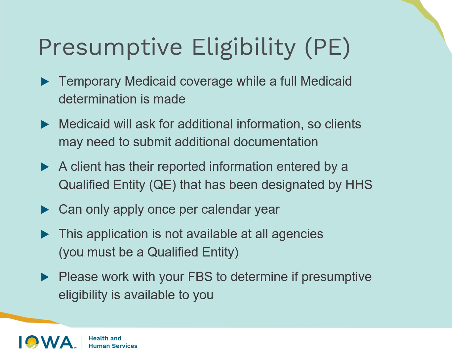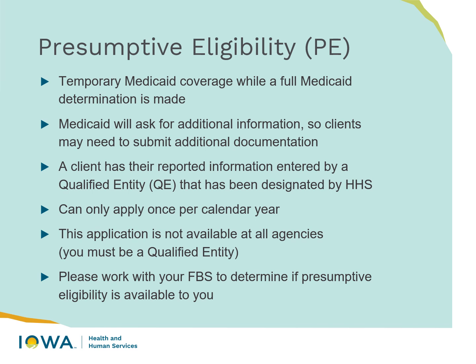Again, presumptive eligibility, or PE, that I mentioned before, is temporary Medicaid coverage while a full Medicaid determination is made. So Medicaid will ask for additional information after your client receives their temporary approval. So clients really do need to be paying attention to mail that is coming to them when Medicaid's asking for additional documentation. A client has their reported information entered by a qualified entity that's been designated by HHS.